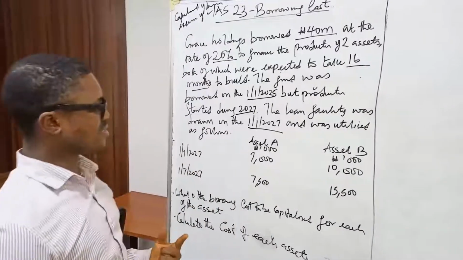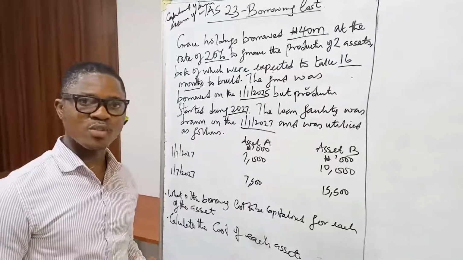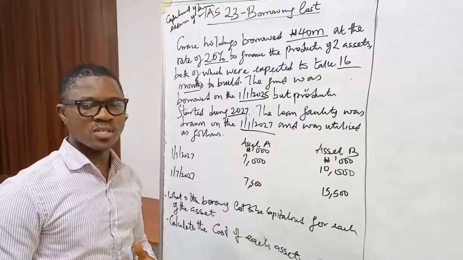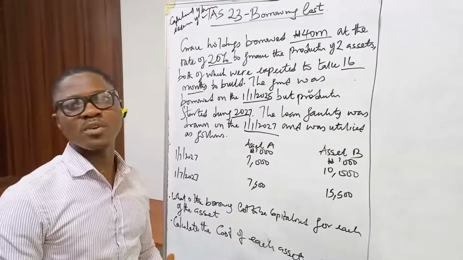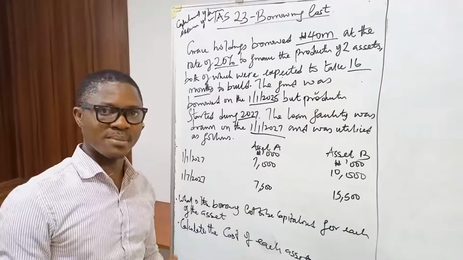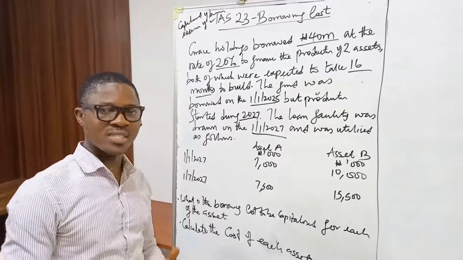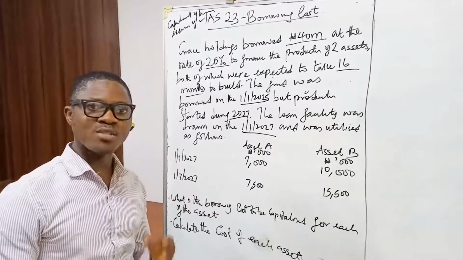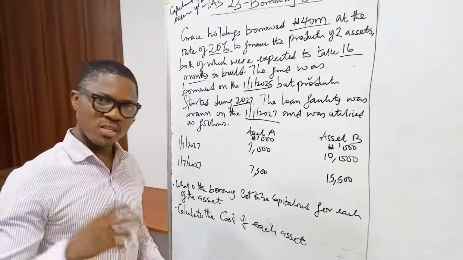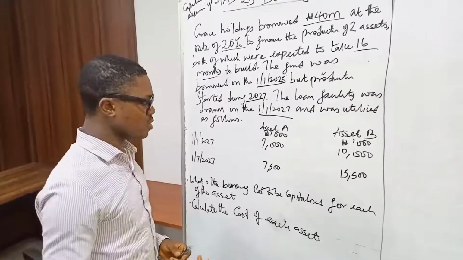A little recap, we have 3 ways when it comes to IAS 23 borrowing cost. We have the first one, when to commence the capitalization of borrowing cost. Again, if you are not capitalizing borrowing cost, you are expensing. So the part of the borrowing cost that you are not capitalizing should be expensed in the profit or loss account. The second one, when to suspend, and the third one, when to cease capitalization of borrowing cost.